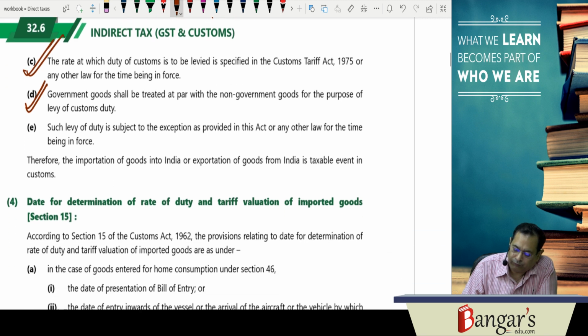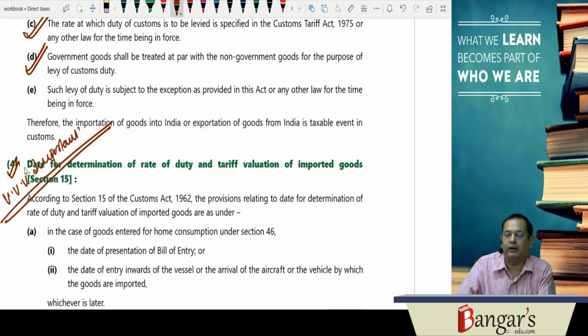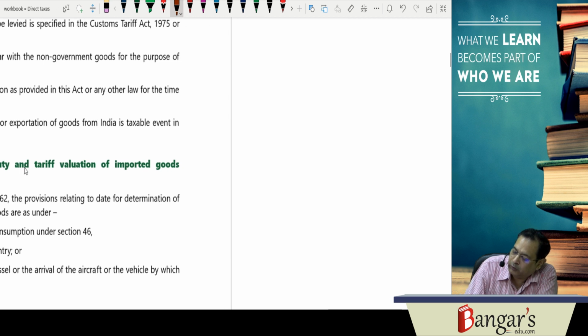Now section 15 is very, very important. It's the most important section because you can do the practical question only when you understand on which date the rate of duty will be levied. So section 15 is dealing with what?